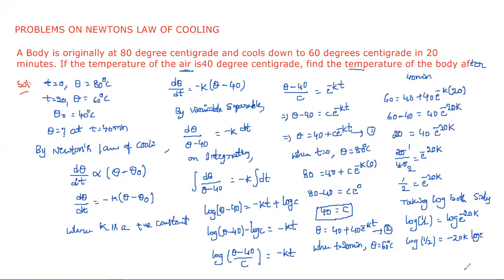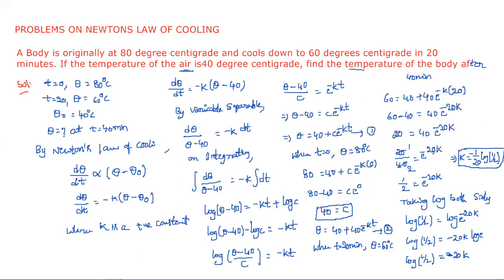Log e to the base e is 1. So the remaining is log 1 by 2 is equal to minus 20k. From this, we can write k is equal to minus 1 by 20 log 1 by 2. Okay, so this is the second step.